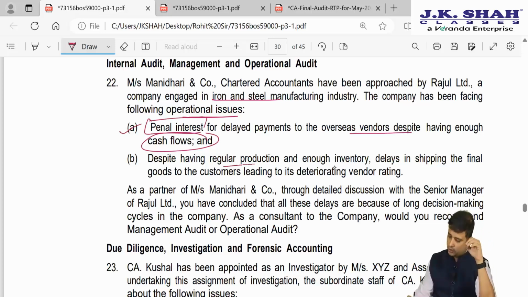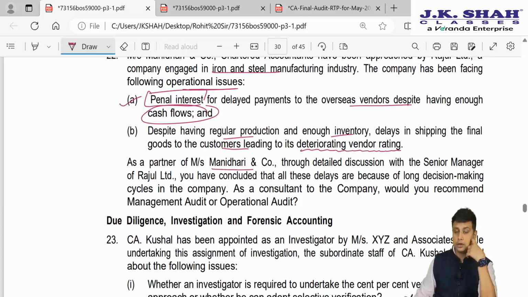Despite regular production and enough inventory, there are delays in shipping the final goods to the customers, deteriorating the vendor rating. Now, as a partner of Manidhari and Company, through detailed discussion with the senior manager of Raju Limited, we have concluded all these delays are because of long decision making cycles in the company. As a consultant of the company, what would you recommend, management audit or operational audit?